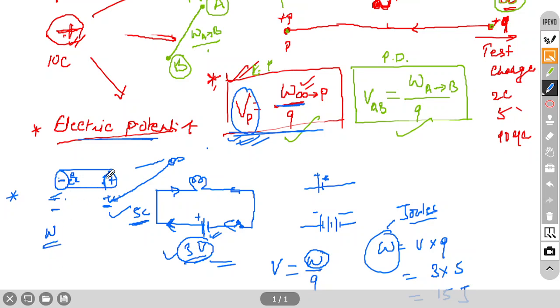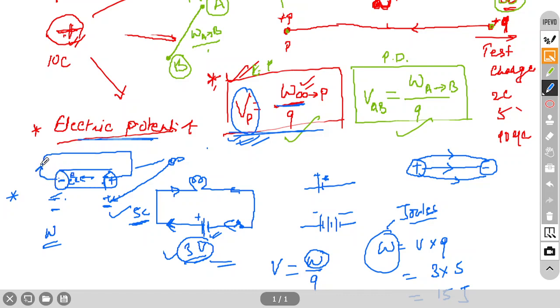So, here also same thing, because even in battery same thing is happening. Inside there will be an electric field. The electric field concept is not given in your book, but wherever there is charge there will be electric field. So, suppose this is positive terminal, so electric field will be like this, it always originates from positive and ends in negative. Similarly, suppose you connect one wire with this battery, in this wire there will be an electric field.